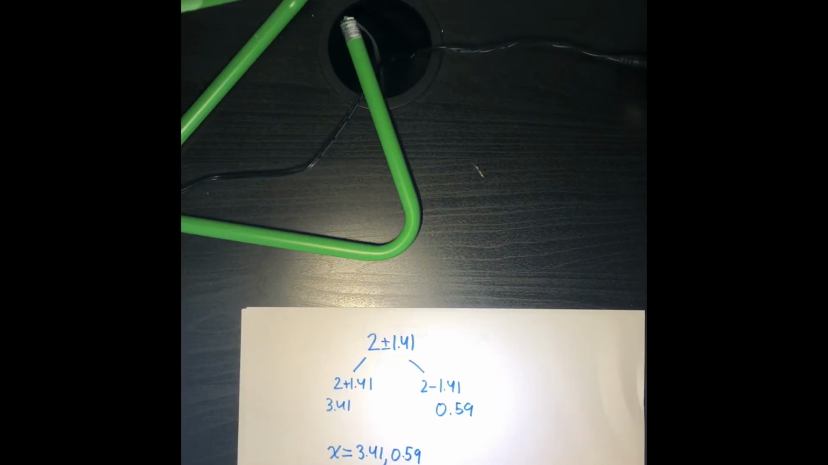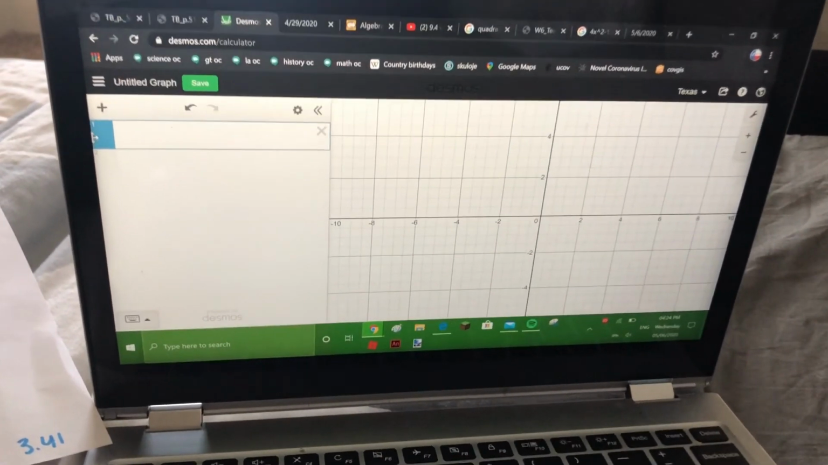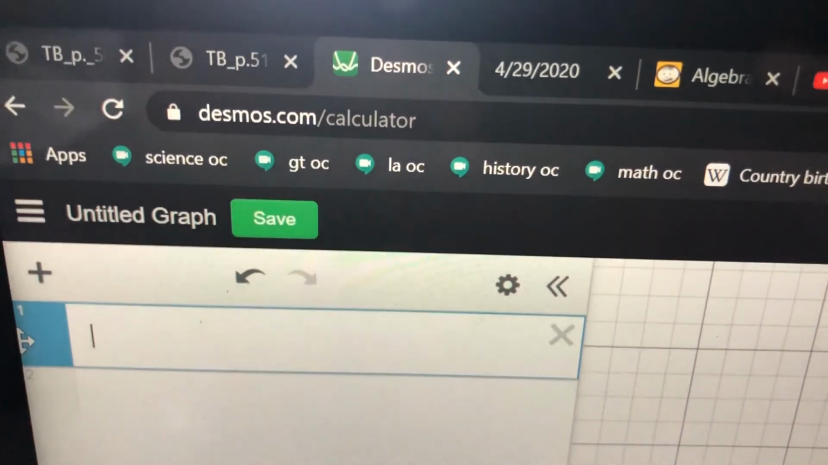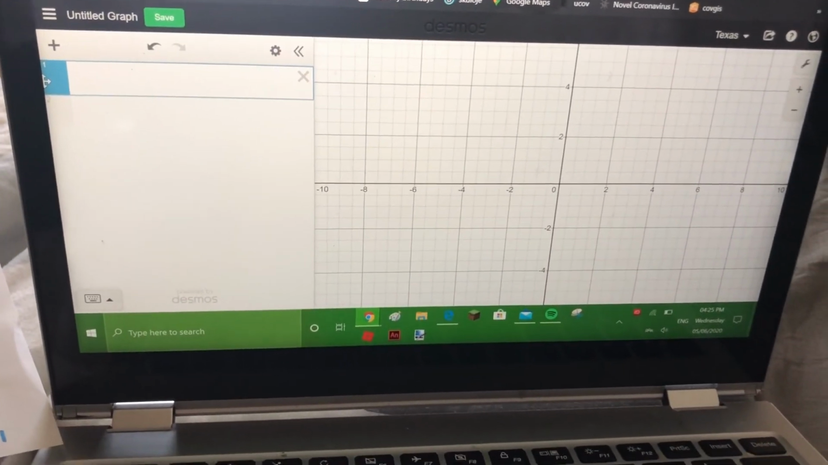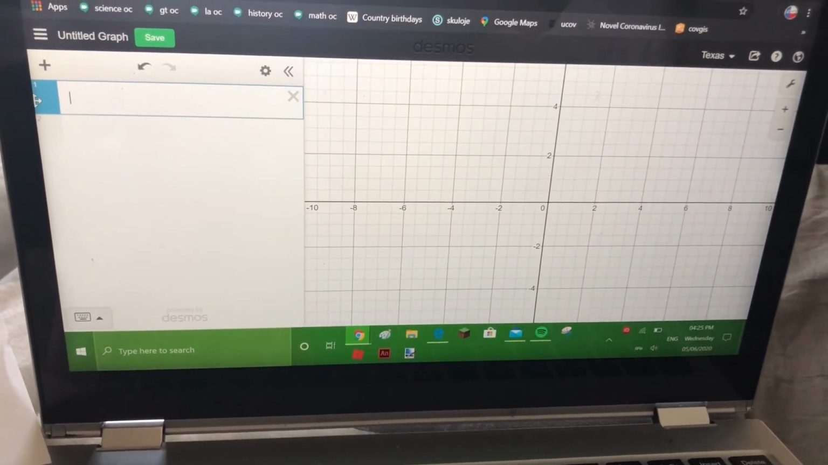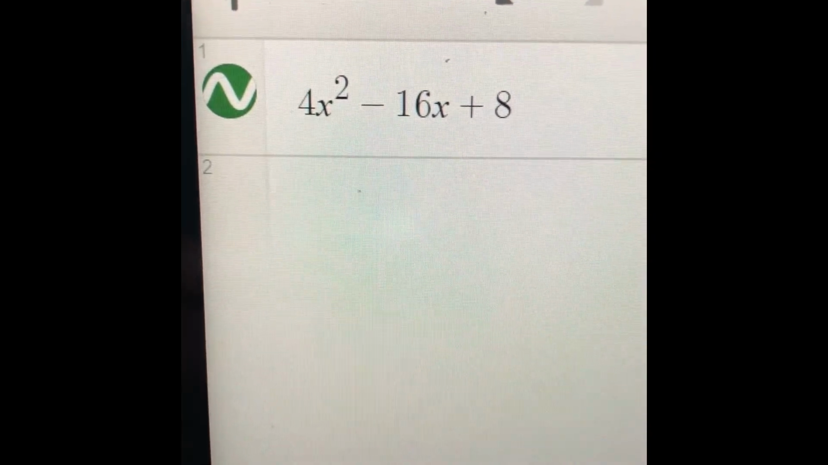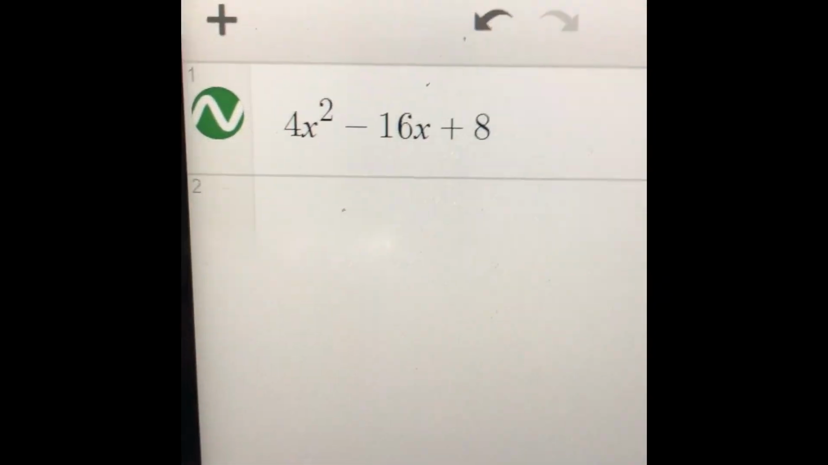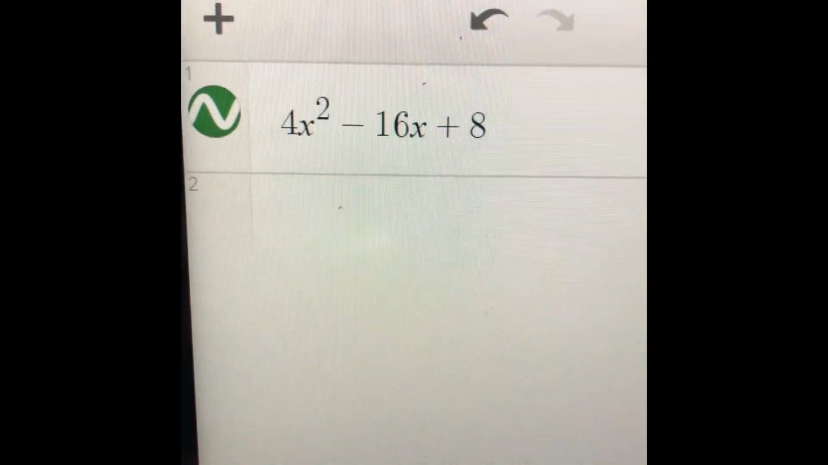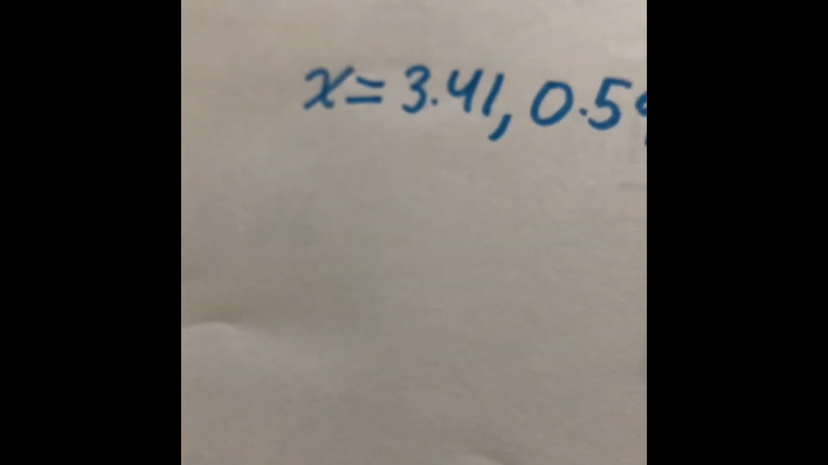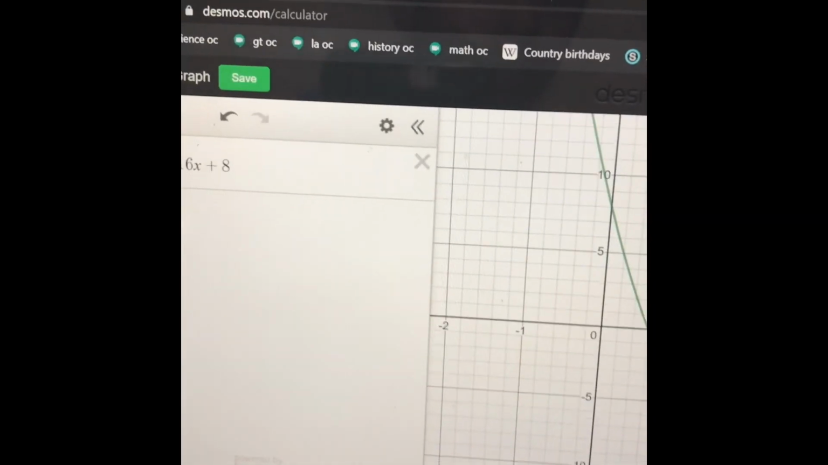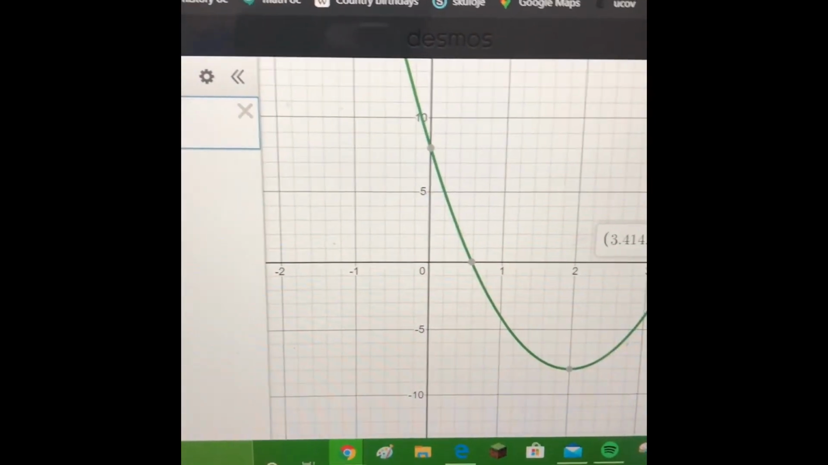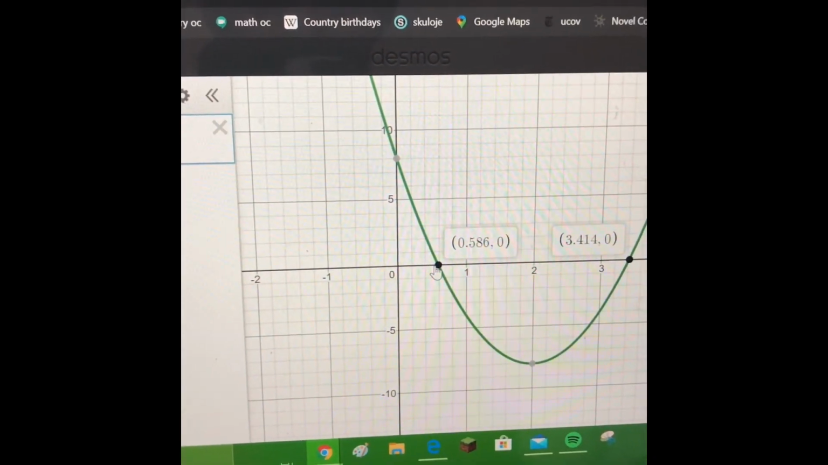We're not done yet. We need to make sure this is right. There is a website called Desmos, and it solves quadratic equations by graphing, which is another method, but we're using it for double checking. Our original equation in standard form was 4x squared minus 16x plus 8. And we got the answers 3.41 and 0.59. And let's see the answers. Without a doubt, we got the answers.